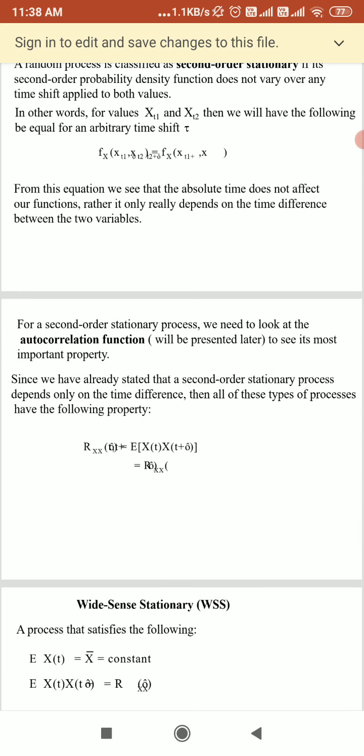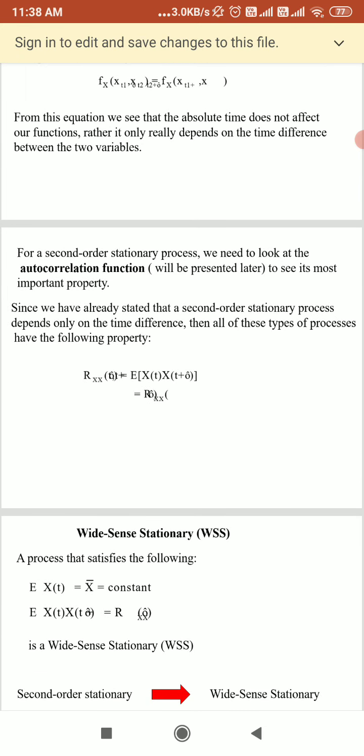So for a second order stationary random process, we need to look at the autocorrelation function. How do we get the autocorrelation function? We denote it by the capital letter R. If we take the two functions, the autocorrelation will be Rx of t1 comma t2 equal to E of x of t1 x of t2.